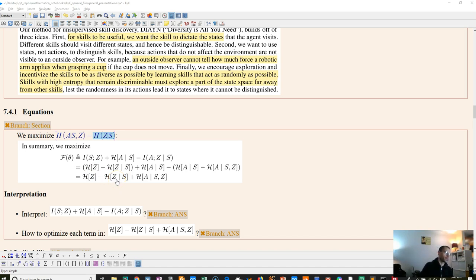So then we can ignore this term because it's constant, and we can just keep this term. Right, yeah, and so we want to minimize the entropy. Since we're maximizing this overall with a negative, we want to minimize the entropy of the skills given the state, which means that the state should basically be able to tell us the skill, right? Cool.